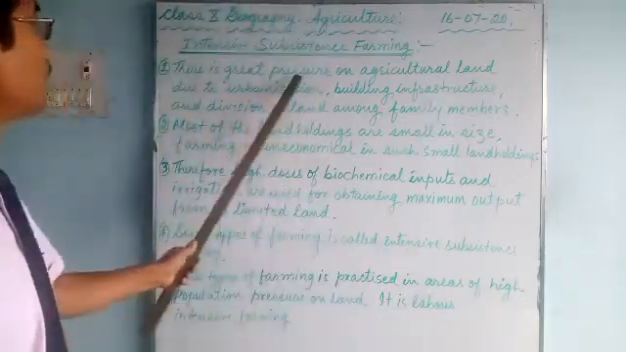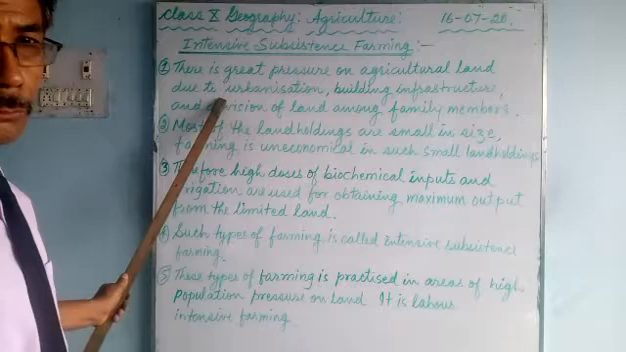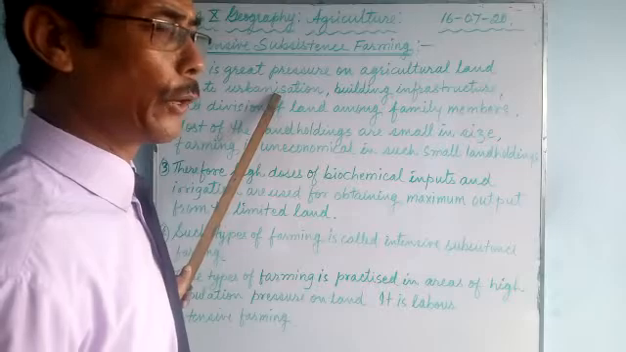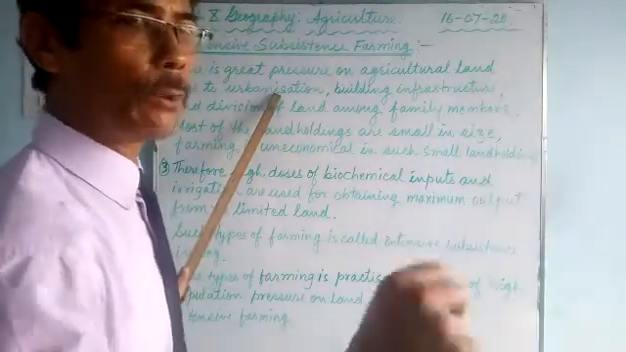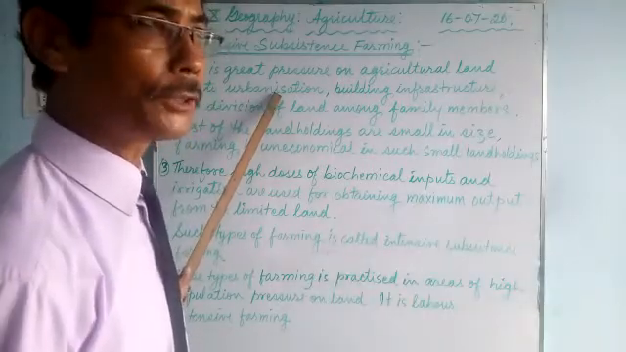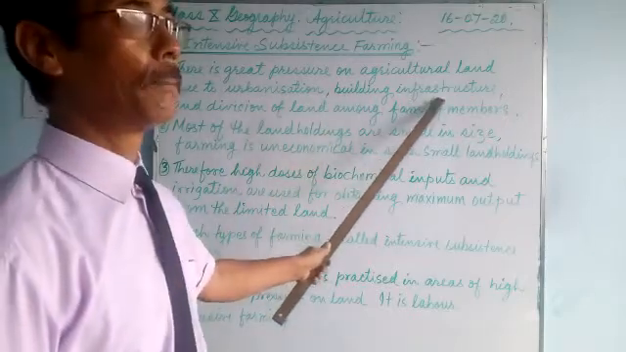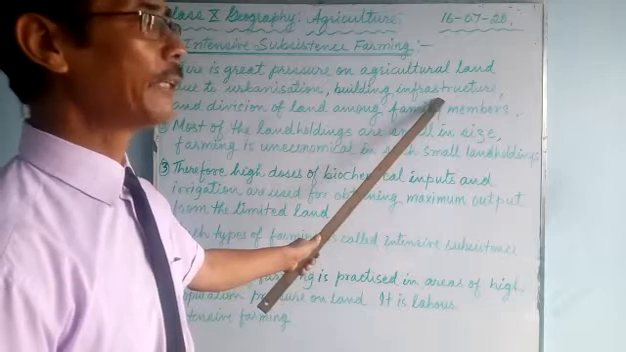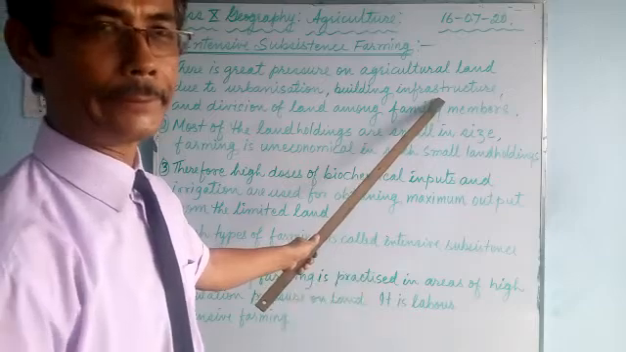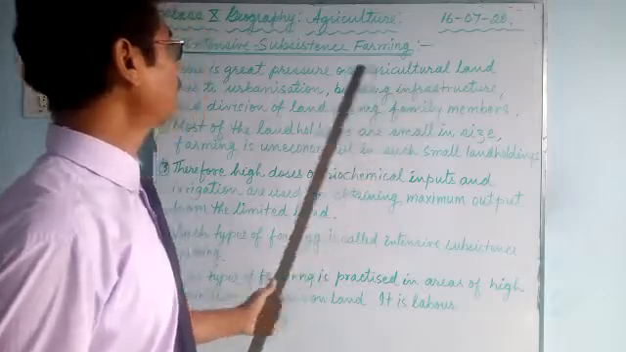Now here, there is a great pressure on agricultural land. Due to urbanization, the cities are growing and the population is growing. So more houses, more schools, more hospitals and more roads are required. In this urbanization, roads, railway lines, railway tracks and various other activities are done on the land, and the land is being occupied. Building infrastructure and